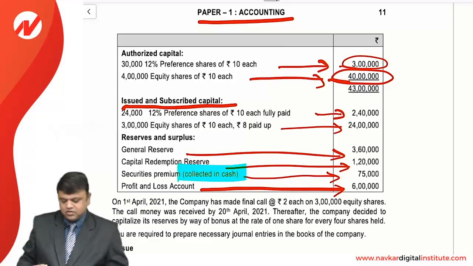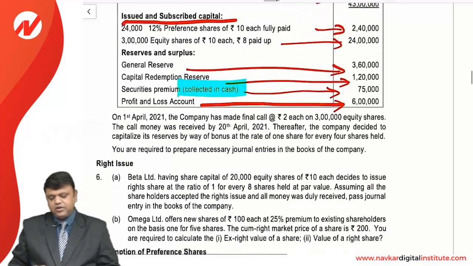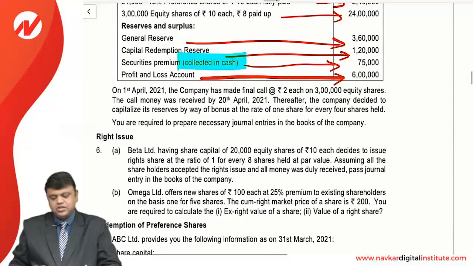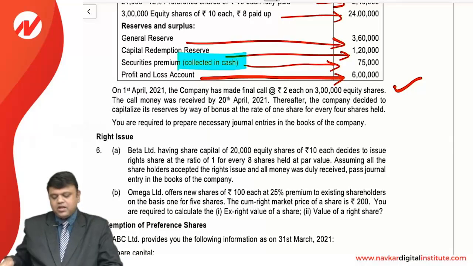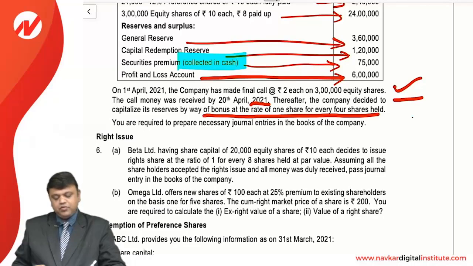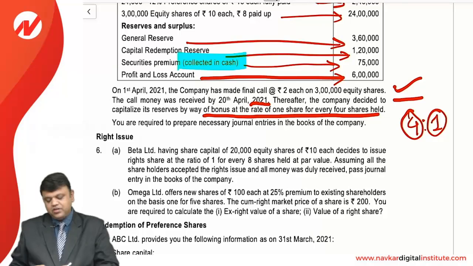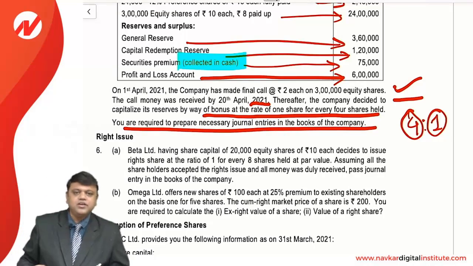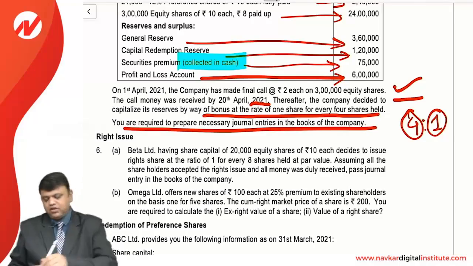6 lakhs. On 1st April 2021, the company has made a final call of 2 each, that is 3 lakh equity shares. The call money was received by 20th April 2021. Thereafter, company decided to capitalize its reserve by way of bonus at the rate of 1 share of every 4 shares held. For every 4 shares you are allowed 1 bonus share. You are required to pass the necessary journal entries. Friends, very easy sum that we are now going to solve.